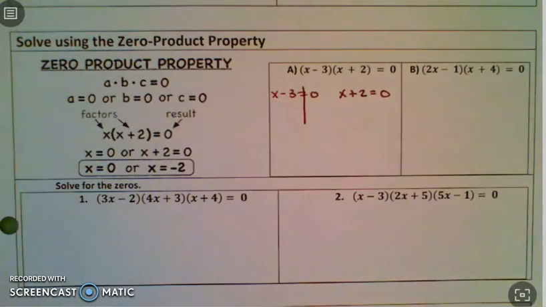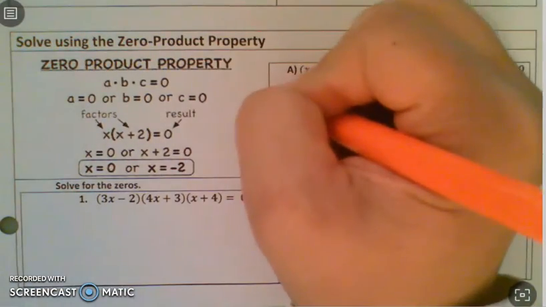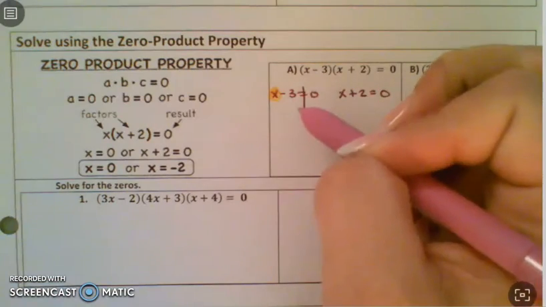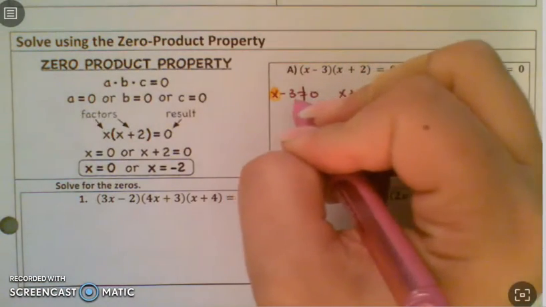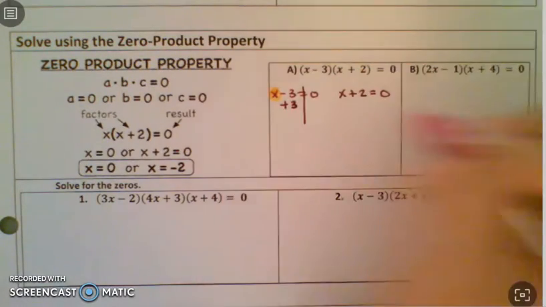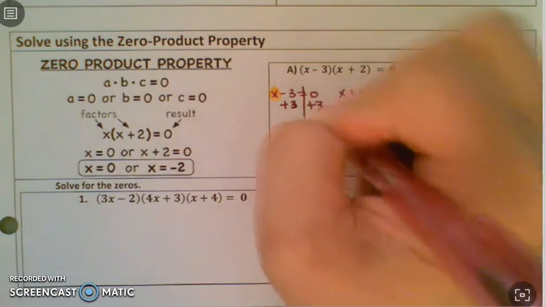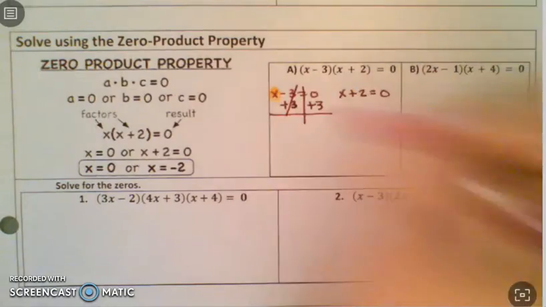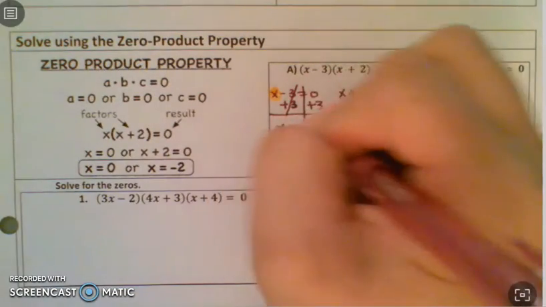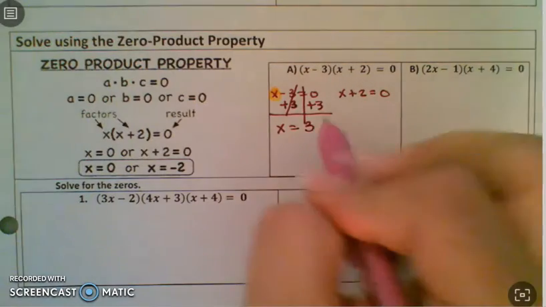I need to get x by itself, because that's what we're solving for. There's a negative 3 next to the x, so in order to get the negative 3 to the other side, you have to do the opposite sign. So you're going to add 3 and add 3. Negative 3 and positive 3 cancel out, so you have x equals positive 3.